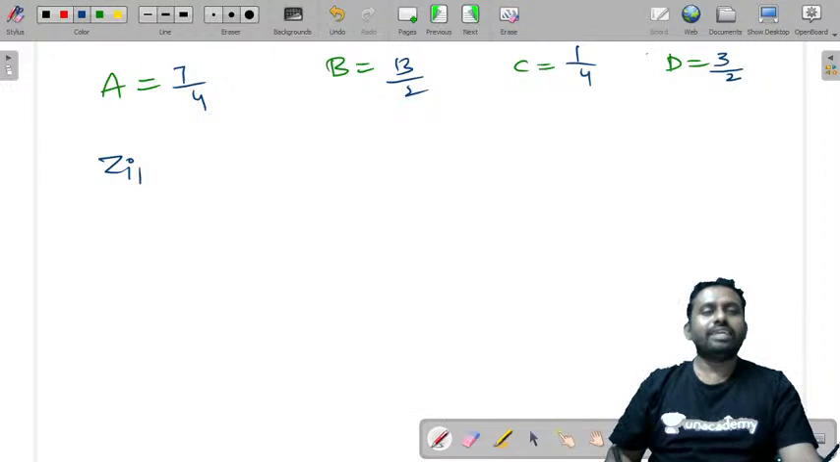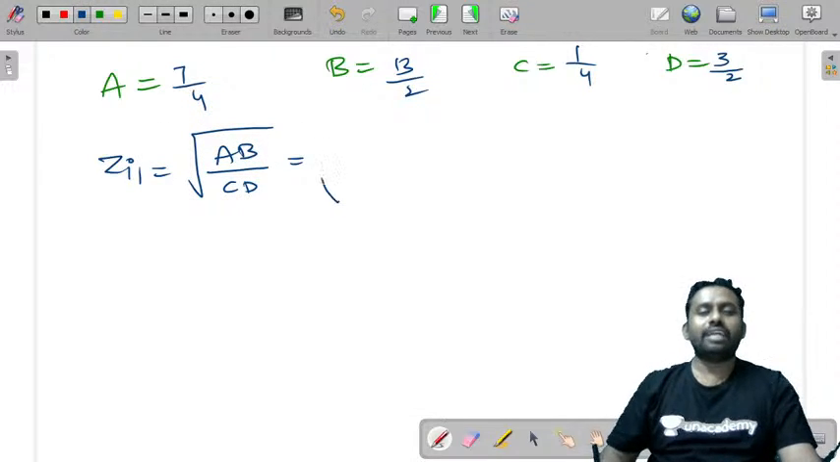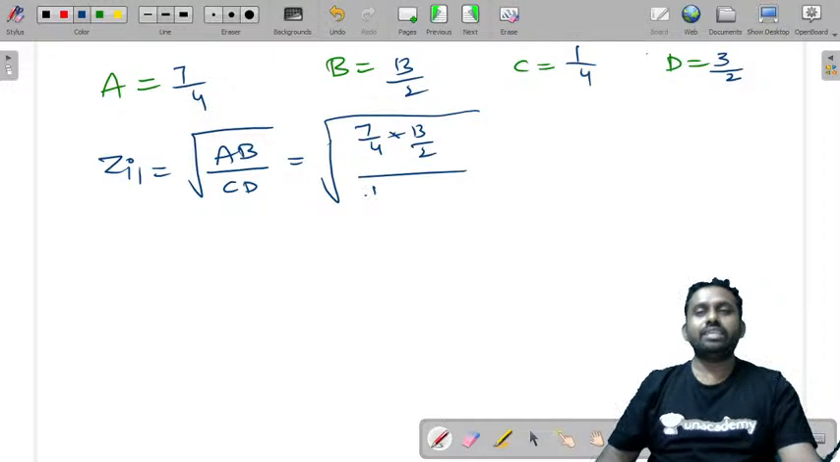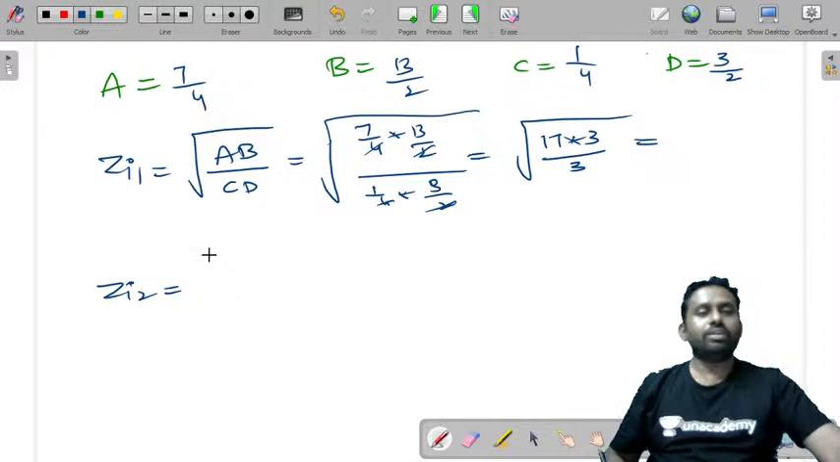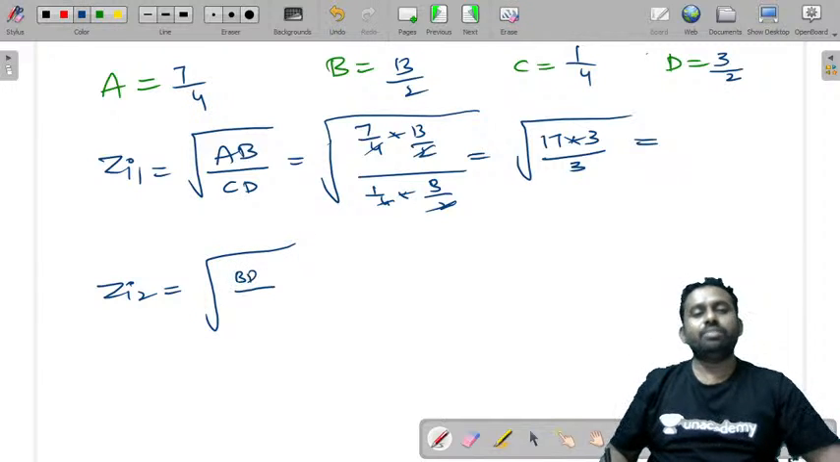What is ZI1? ZI1 is equal to root of AB by CD. That is under root, substitute this. A is 7 by 4, B is 13 by 2, C is 1 by 4 into 3 by 2. Cancel these two. So you can just write this value, 91 by 3. Just find the value. Similarly, ZI2 is equal to root of BD by AC.